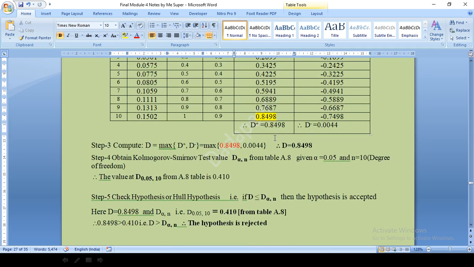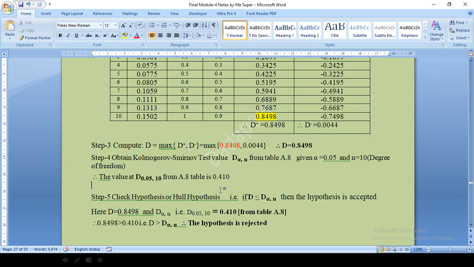Now after calculating this D value, our fourth step is we need to compare this D value with the value of the D of alpha comma n from table A8. So what is alpha given? Alpha given is 0.05 and n is the total number of data, that is the degree of freedom, that is n is equal to 10 here. So we need to find the value from table A.8 at D of 0.05 comma 10. So if you see this D of 0.05 comma 10, we will be getting 0.410.